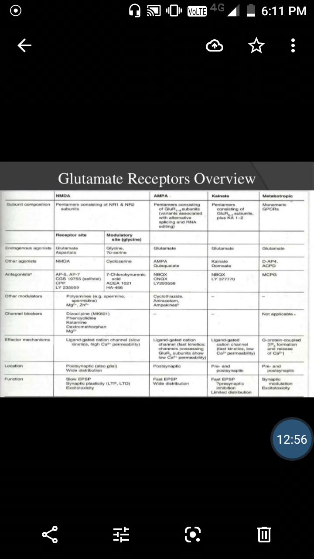So this is the glutamate receptor overview: NMDA receptor, AMPA receptor, kainate receptor, and metabotropic receptors. Here the agonists, antagonists, modulators, and channel blockers are given, and the mechanism, the location, and their functions are given.